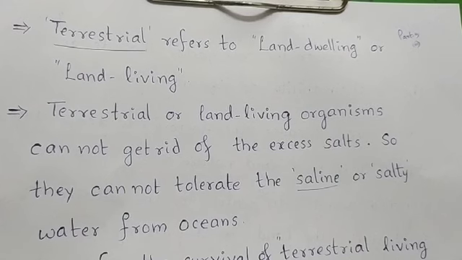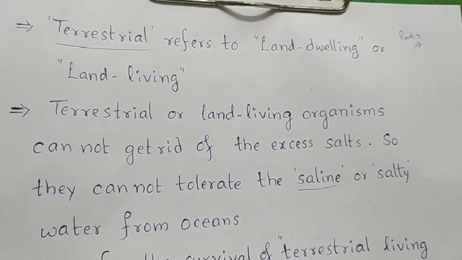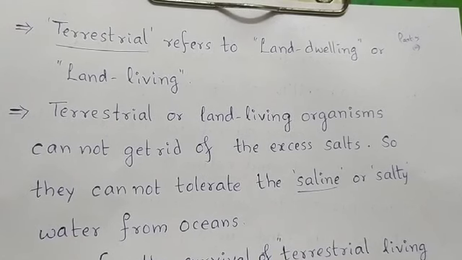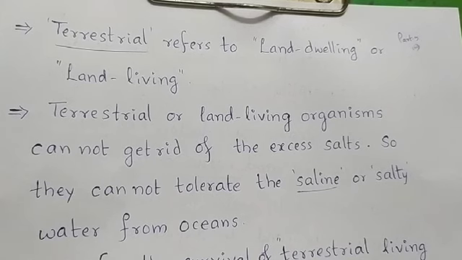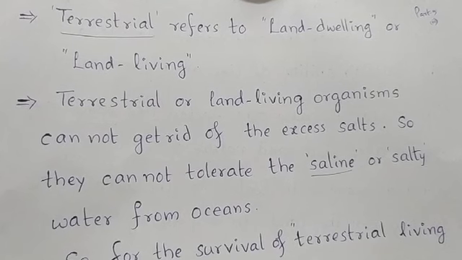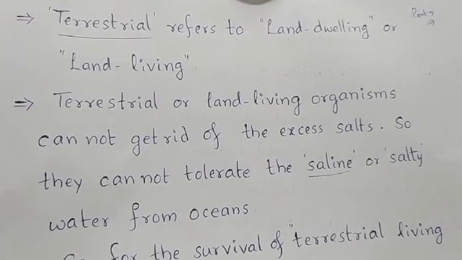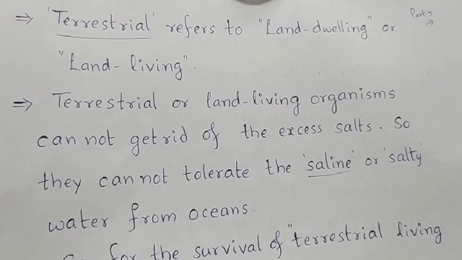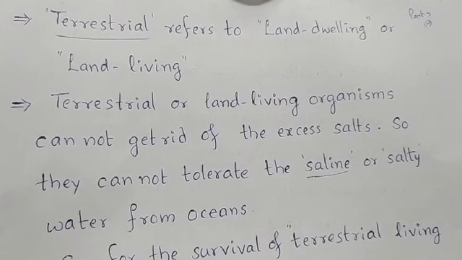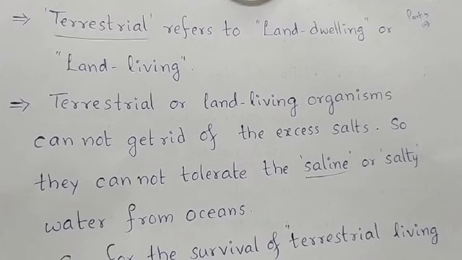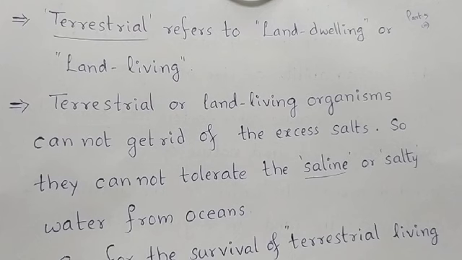In biology, we use two terms, terrestrial and aquatic, to refer to the broad habitat of living organisms. What is terrestrial? Terrestrial refers to land dwelling or land living. It means the animal or the plant is living on the land, not in the water. If it is living in the water, then we have to say aquatic.